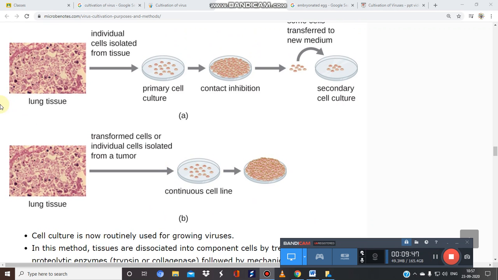Now see this image again. This is the normal tissue, lung tissue. We have taken the cells, but in this case we have isolated cells from a cell line that has a tumor. So this is the continuous cell line.